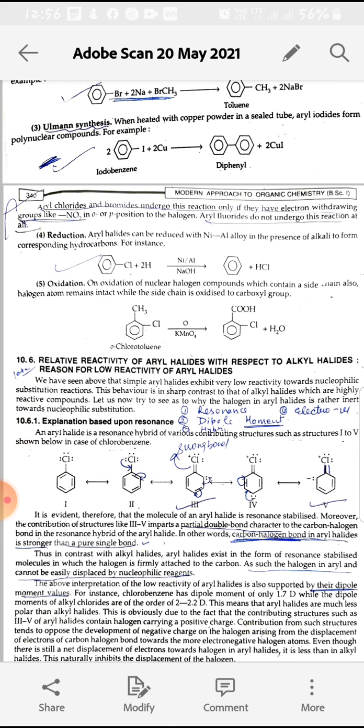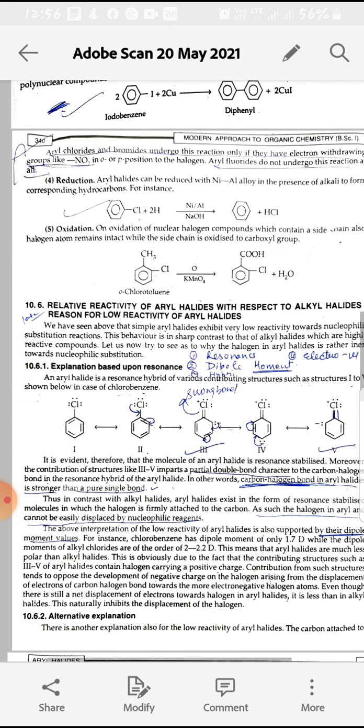In the case of aryl chlorides and bromides, if we take this Ullmann synthesis, then we need electron withdrawing substituents at the ortho or para position with respect to the halogen group. So aryl fluorides do not undergo this reaction at all.